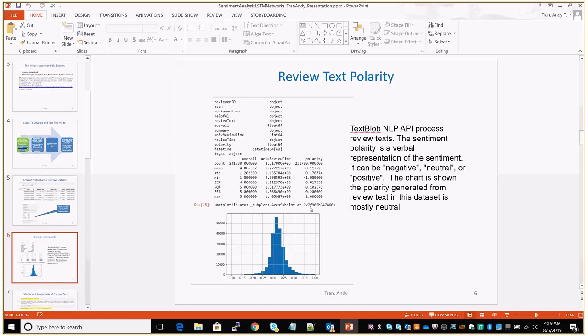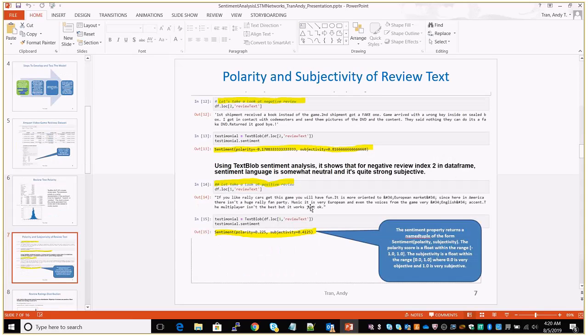The TextBlob API is very powerful. We can use it to look at the verbal representation of the text, whether it's considered negative, neutral, or positive. We also use TextBlob to look at the subjectivity or objectivity of the text.